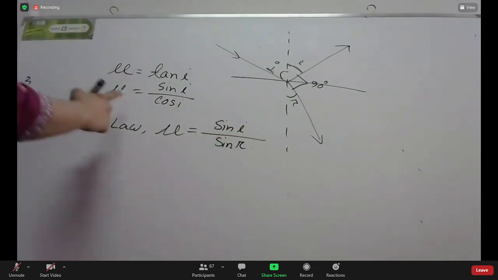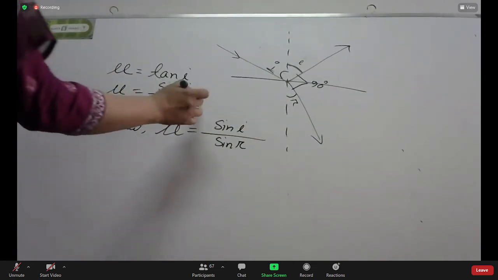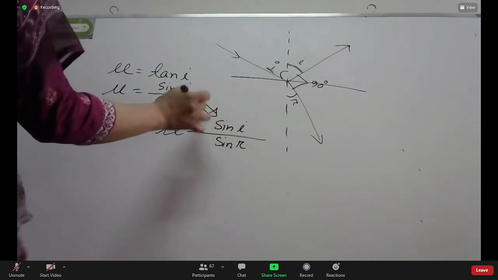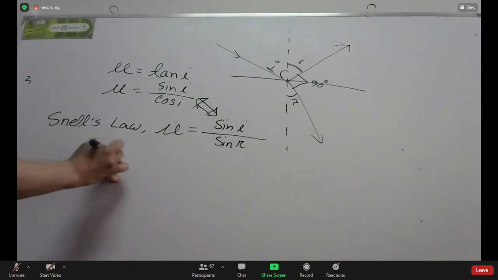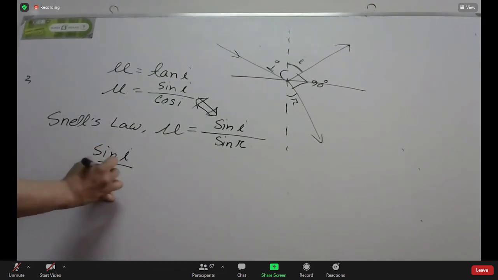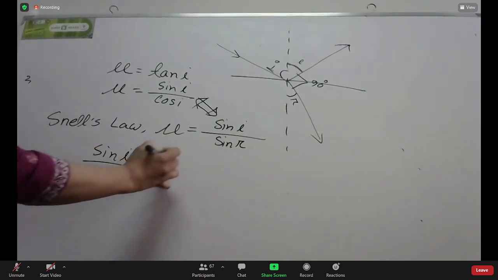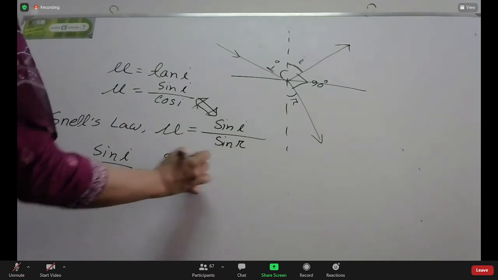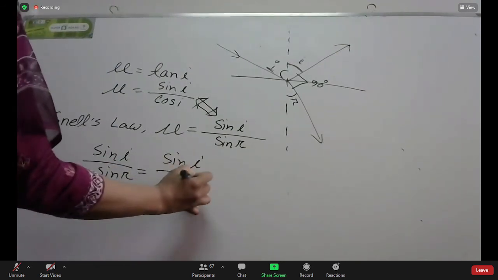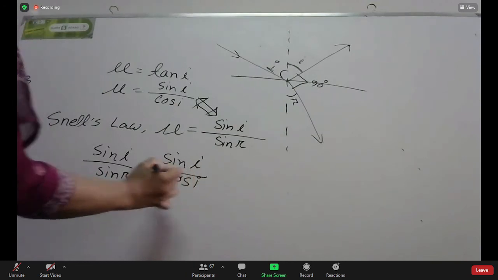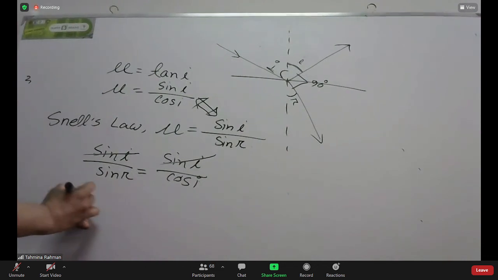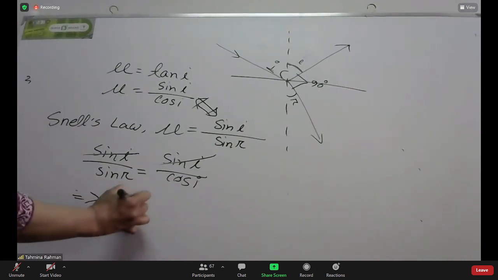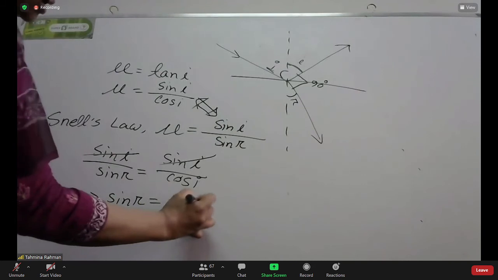So from these equations, this is equal to this: sin i by sin r equals sin i by cos i. Sin i cancels, so from here we can write sin r equals cos i.